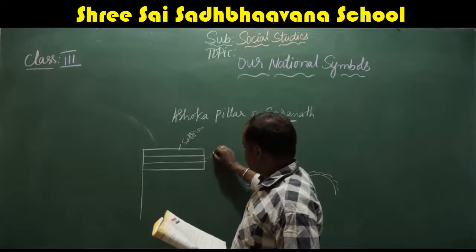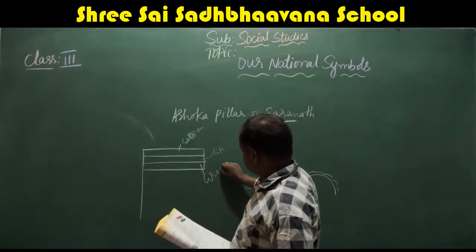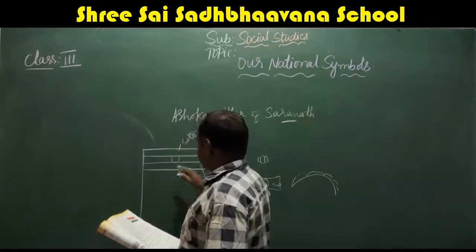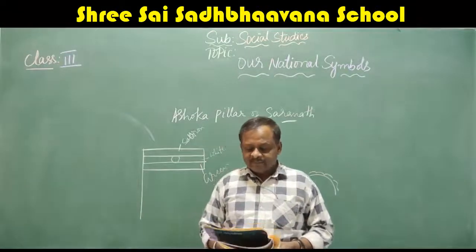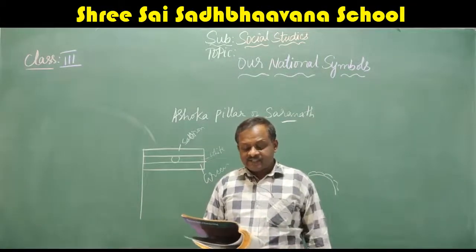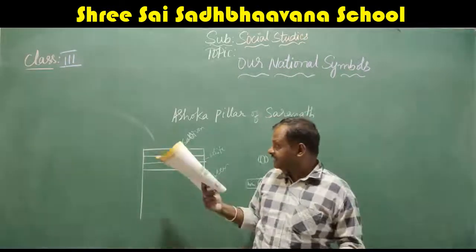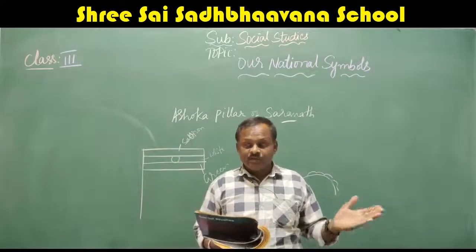This is white and this is green. In the middle, we have the Dharma Chakra, the Ashoka pillar's wheel, in blue color. White is in the middle, under the saffron at the top and above the dark green at the bottom. The saffron color in the flag signifies courage. Saffron indicates the courage and sacrifice of great martyrs.